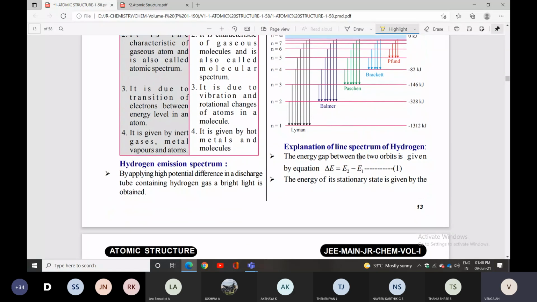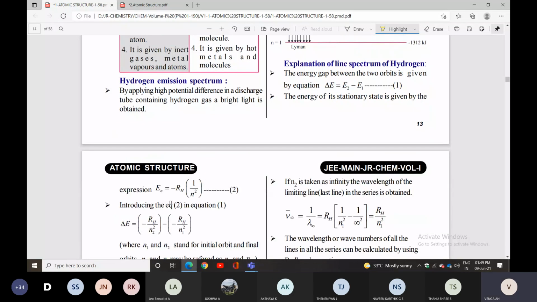Explanation of the line spectrum of hydrogen. The energy gap between the two orbits is given by the equation. What can you write down? Delta E, the energy gap, the change in energy. So you can write down E2 minus E1. The energy of a stationary state is given by the expression En equal to minus RH 1 by n square.